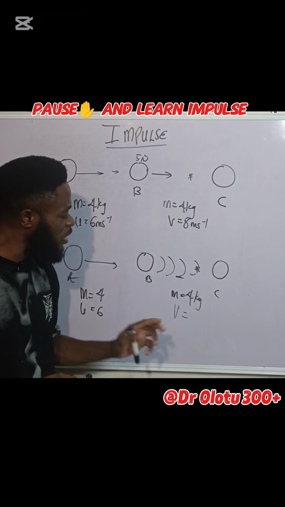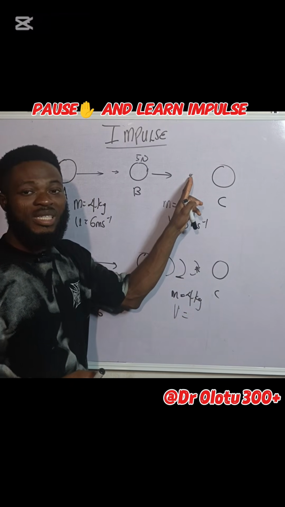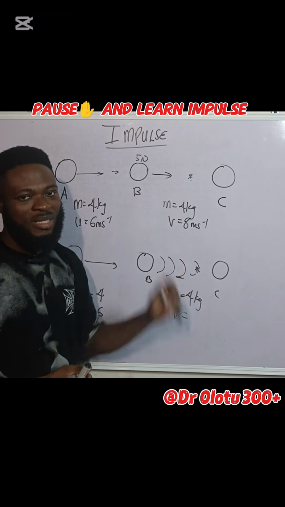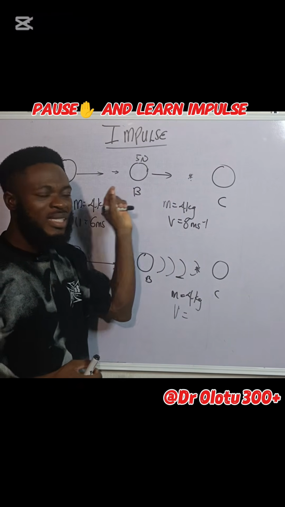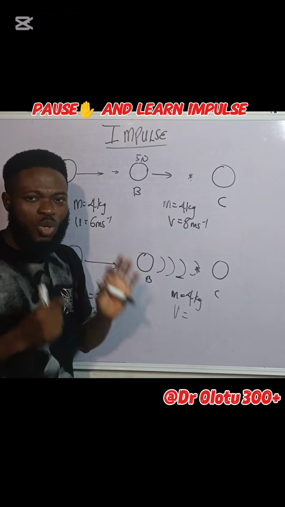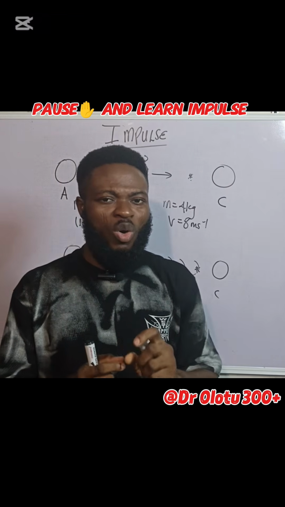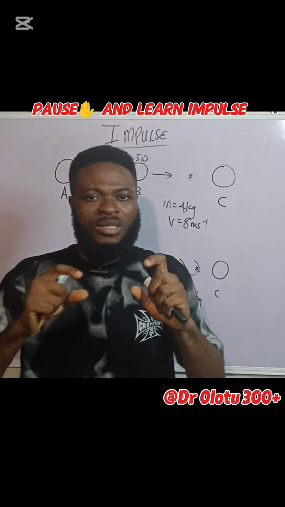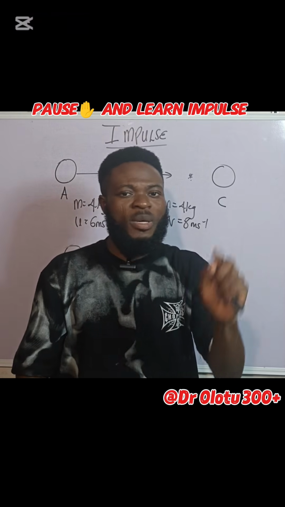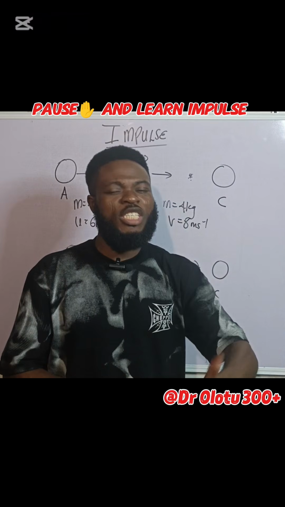By so doing, it means the velocity in this case will be more than the velocity in this case. Why? Just because the time in this case was more than the time in this case. The product of the force and time is what we call impulse. That therefore means that the value of impulse, or the force and the time which determine impulse, can also determine the rate of change of momentum. Meaning, the more the force, the more the time, the more the impulse, the more the change in momentum.